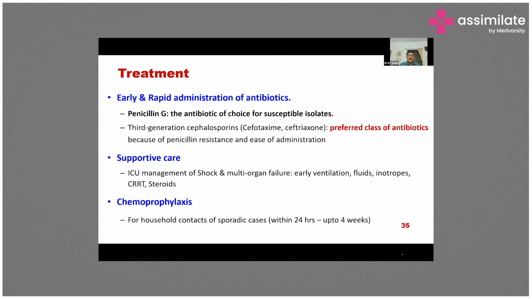And chemoprophylaxis should also be given to the household contacts of sporadic cases, and it should be given within 24 hours, up to 4 weeks.